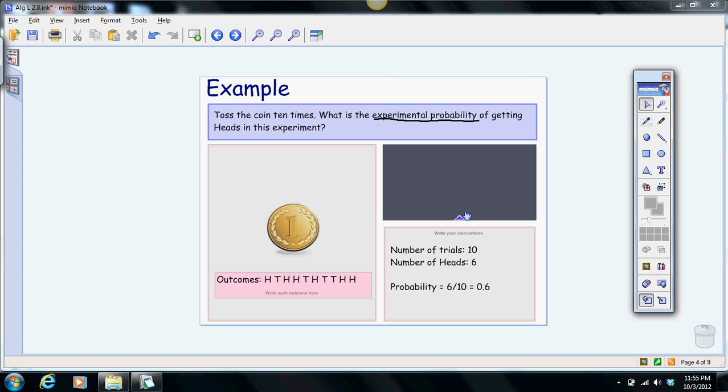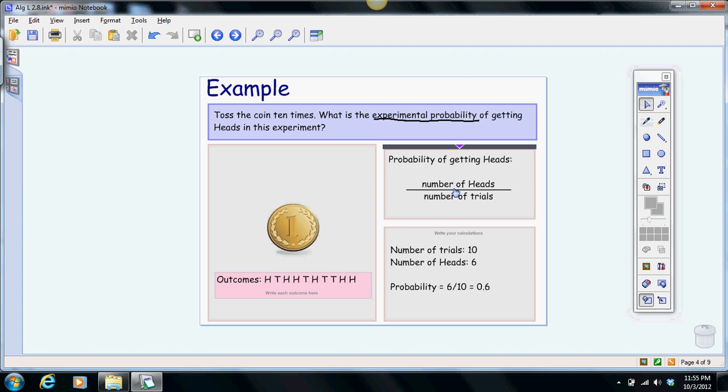Keep in mind, experimental probability is the number of successes. So what do we want? What do we consider a success? That's going to be getting heads. Over the total number of trials. Well, how many times did we try this? 10 times. So our total number of trials is 10. The number of times we got heads is 6, according to this information here. So our probability is 6 successes out of 10. And if we change that to a decimal, we get 0.6. If you were to change it to a percent, you'd get 60%.